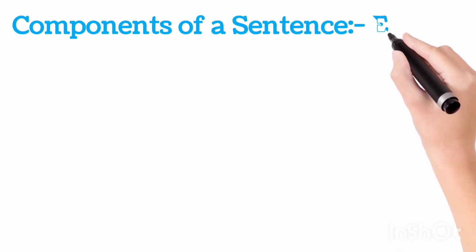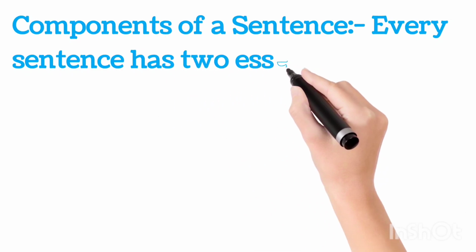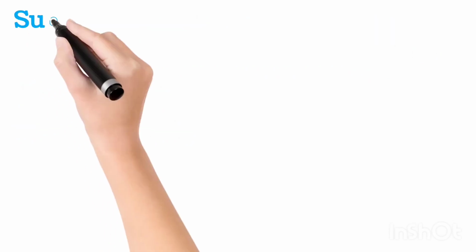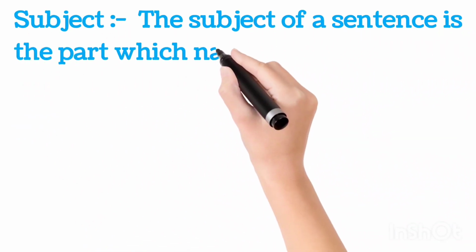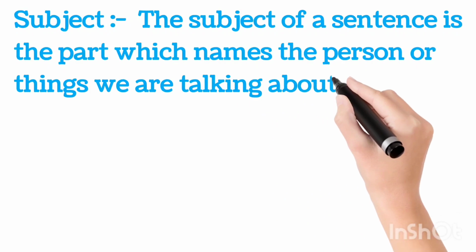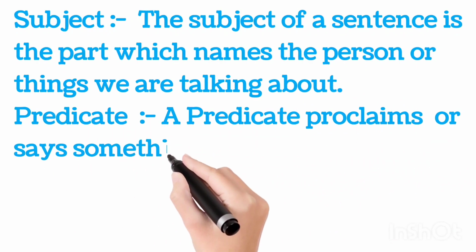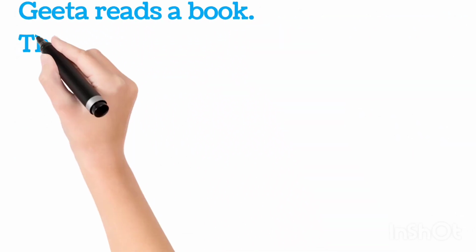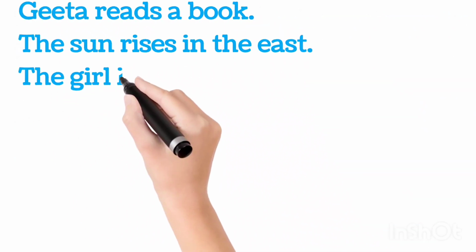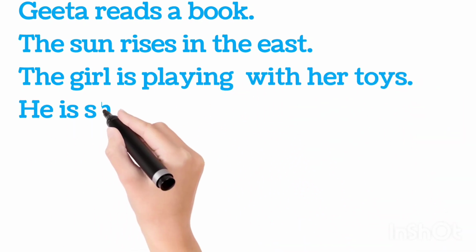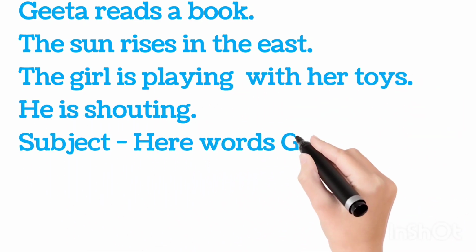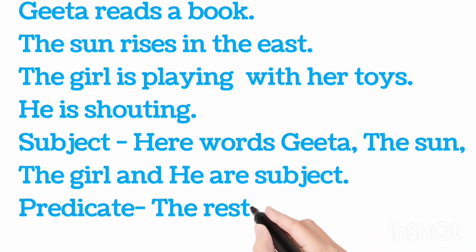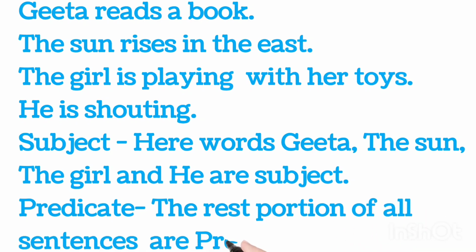Components of a sentence. Every sentence has two essential parts: subject and predicate. The subject of a sentence is the part which names the person or thing we are talking about. A predicate says something about the subject. Gita reads a book. The sun rises in the east. The girl is playing with her toys. He is shouting. Here the words Gita, the sun, the girl, and he are the subject. The rest of each sentence is the predicate.